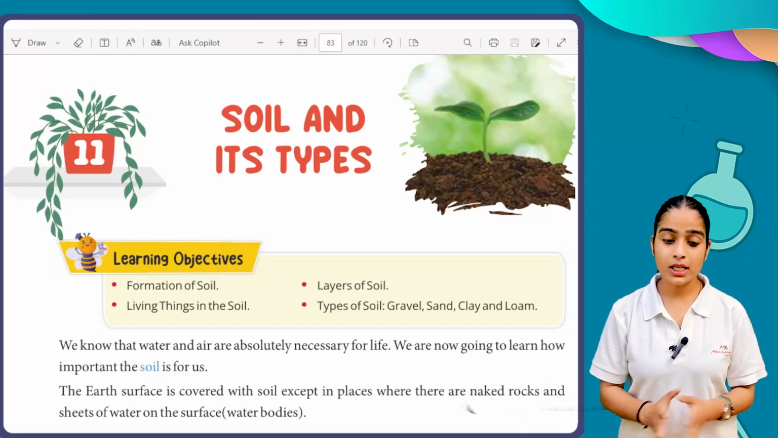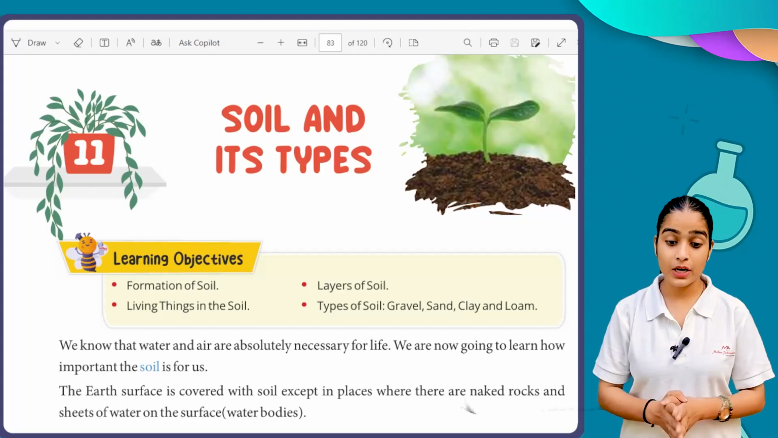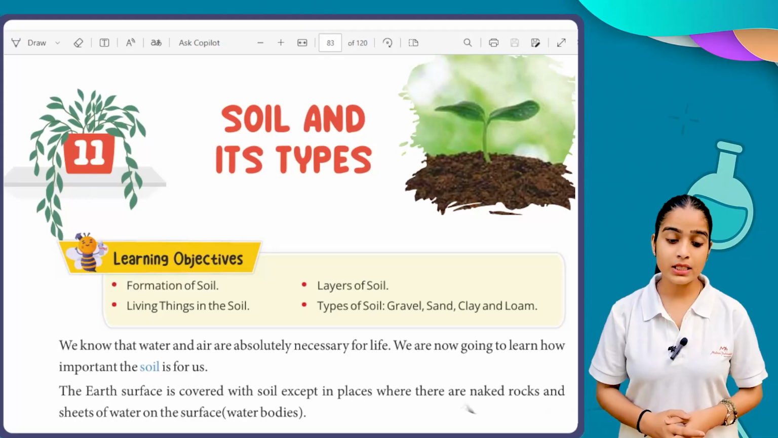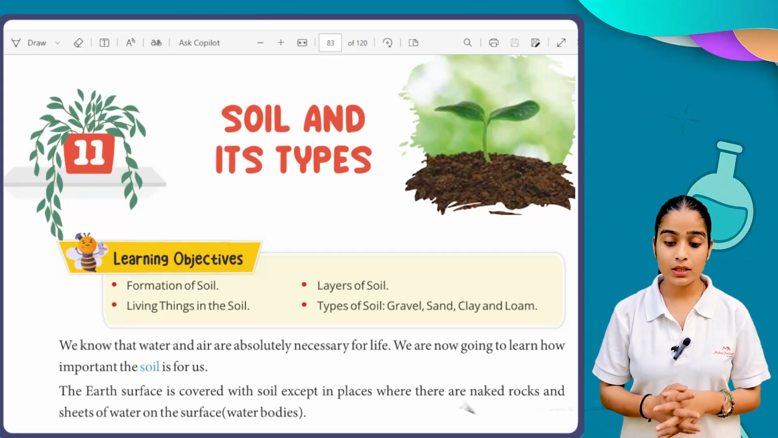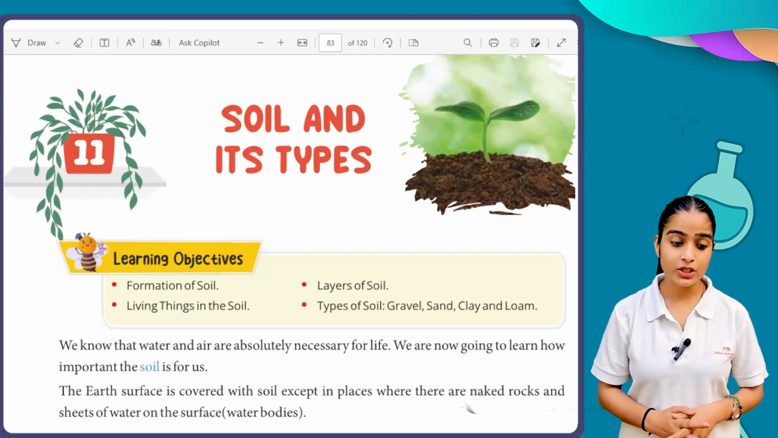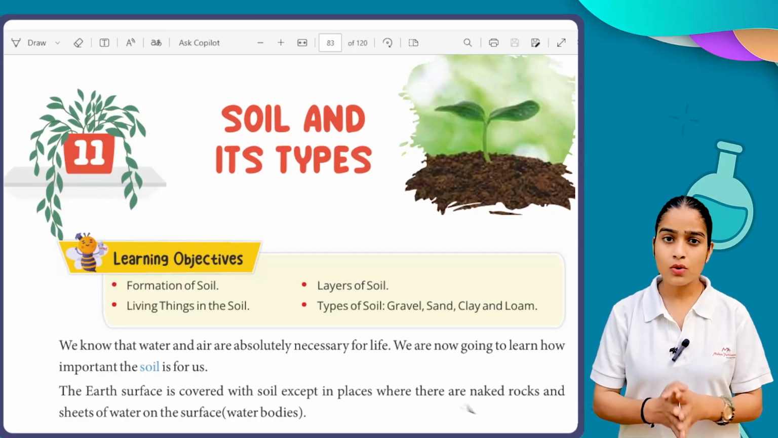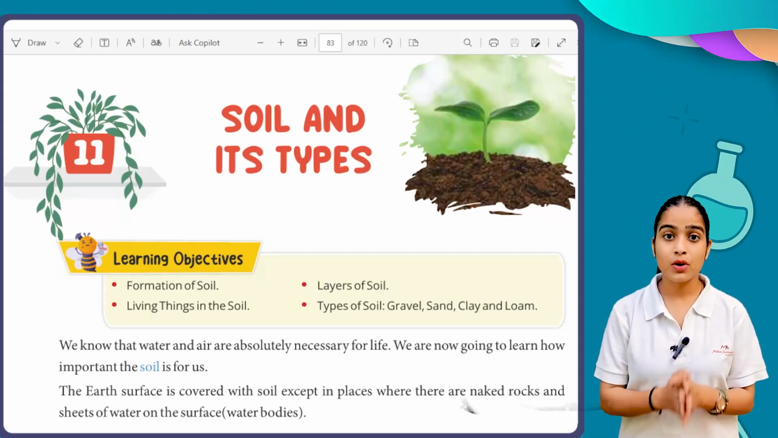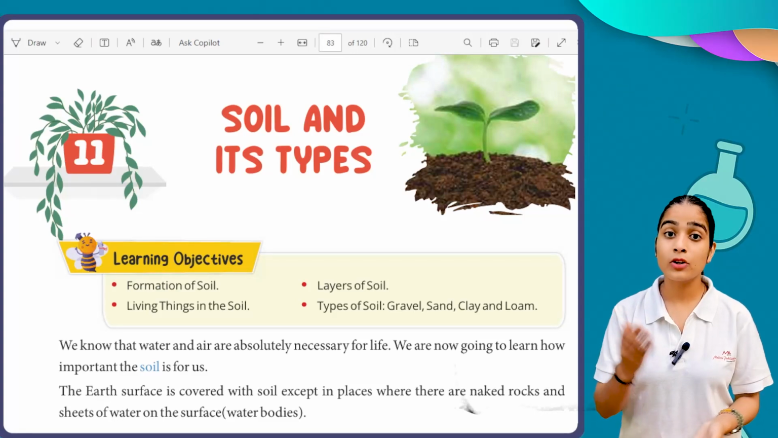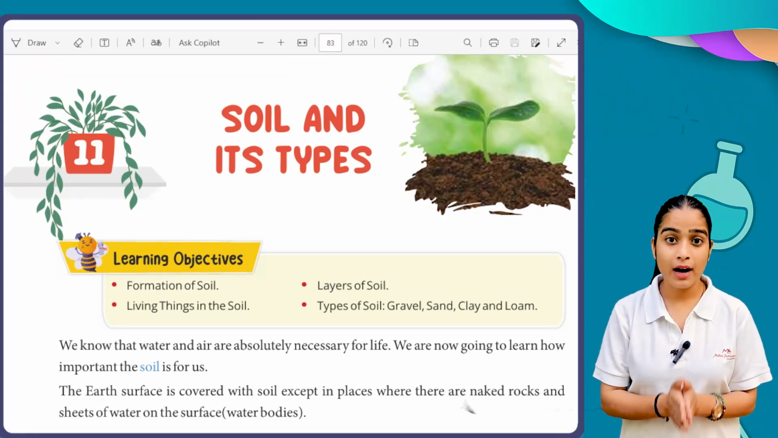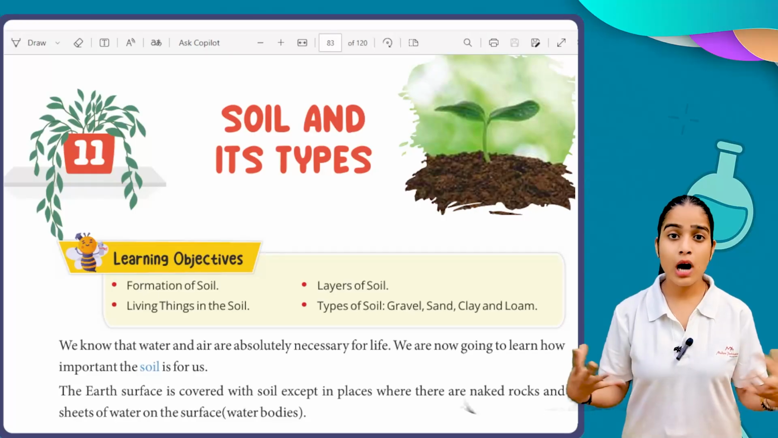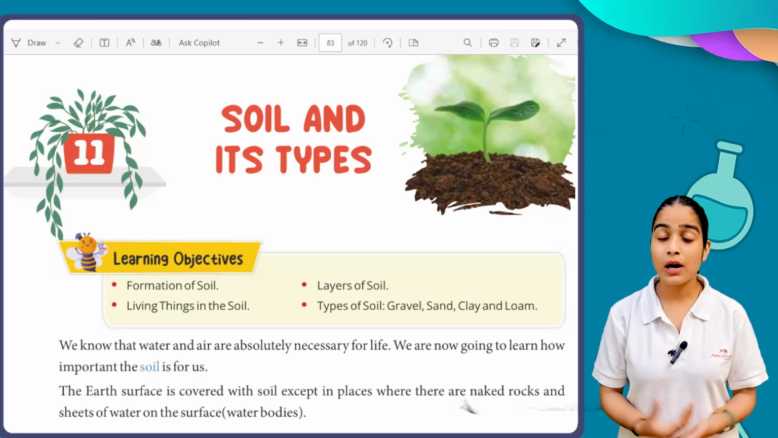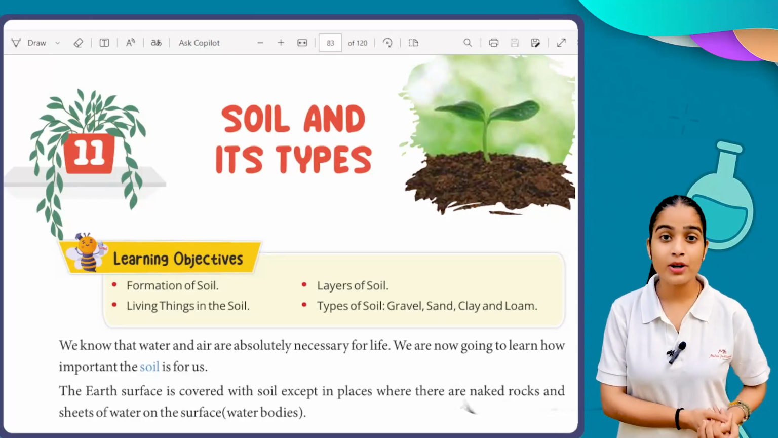We know that water and air are absolutely necessary for life. We are now going to learn how important soil is for us. The earth's surface is covered with soil except in places where there are naked rocks and sheets of water, the surface water bodies. So soil is very important for us because soil plays an important role in crop formation, right? And if we don't have food, how can we live? Crops and food cannot be generated without the soil. So this is the importance of soil.